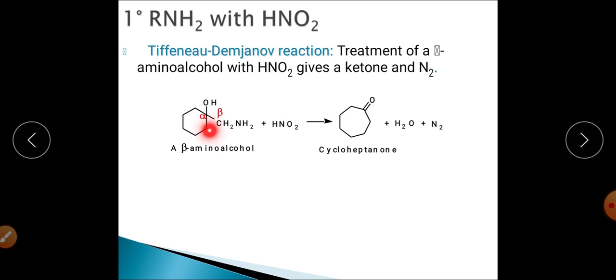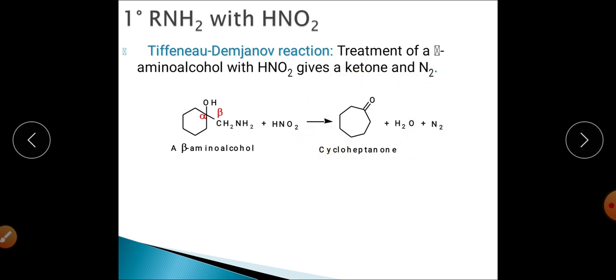So it will get converted into a secondary carbocation which is bearing the hydroxyl group, which will stabilize at 1, right? And finally, when the positive charge appears at this particular carbon, it will lose the H positive and will get converted into cycloheptanone. So basically this reaction is an example of the reaction of an aliphatic primary amine with nitrous acid, followed by the rearrangement, followed by the ring expansion and a conversion of this particular amine into cycloheptanone, that is, into a ketone.